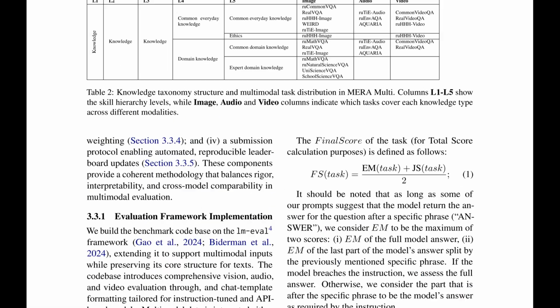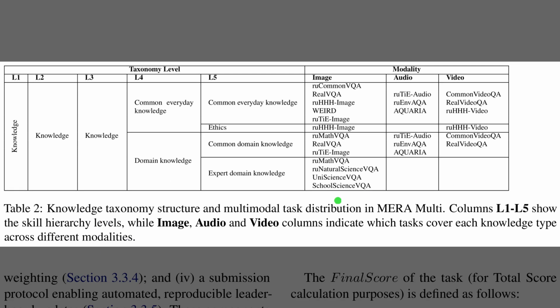Table 2 explains how the benchmark organizes knowledge skills and spreads them across images, audio, and video. The taxonomy splits knowledge into common everyday knowledge, ethics, common domain knowledge, and expert domain knowledge, which are like layers from casual facts to specialist expertise. Each cell then lists concrete tasks, so RU Common VQA, RU Math VQA, or Real Video QA, all anchor specific knowledge types in specific modalities. This structure makes it clear which parts of knowledge space each dataset actually probes.